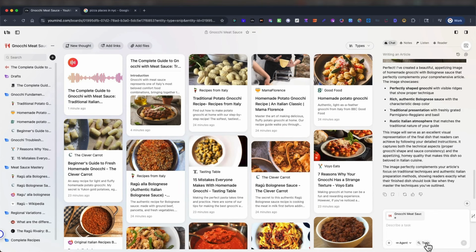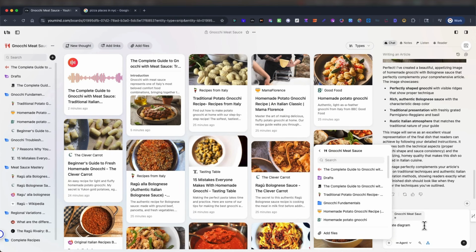Now with the agent, go back to the agent, and you see we have write a thought. If you want to write whatever you want to add to this, you can do that. We did create audio. Let's create a diagram. And again, we can say, create a diagram, step-by-step process of how to make the gnocchi. But let's just let it fly and just write create the diagram. I think if you just write create, you're good, as long as the diagram setting is selected. And make sure it's on the gnocchi folder. Again, if we want to change that up, we can select other articles to focus on.